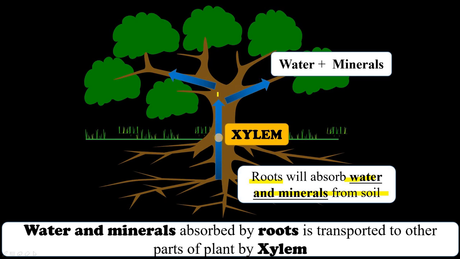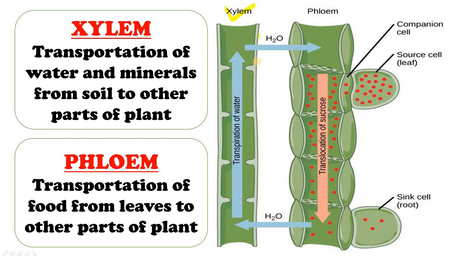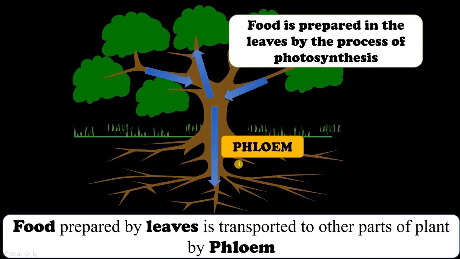Then this water and minerals are transported to different parts of the plant through stem. How? With the help of special tubes which are present in the stem, and these tubes are called xylem. This is xylem, a special tube present in the stem with the help of which water and minerals are transported to other parts of the plant.